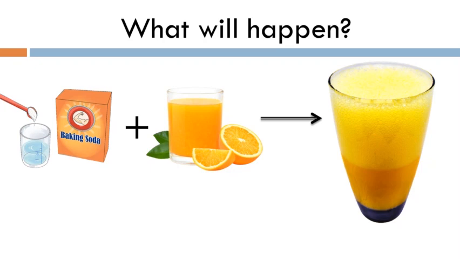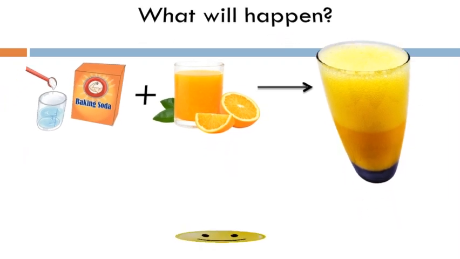Student, by using the different indicators, we are able to detect the acidic or basic nature of substances. I hope you all have understood this session, and the next part of this lesson we are going to continue in our next session.